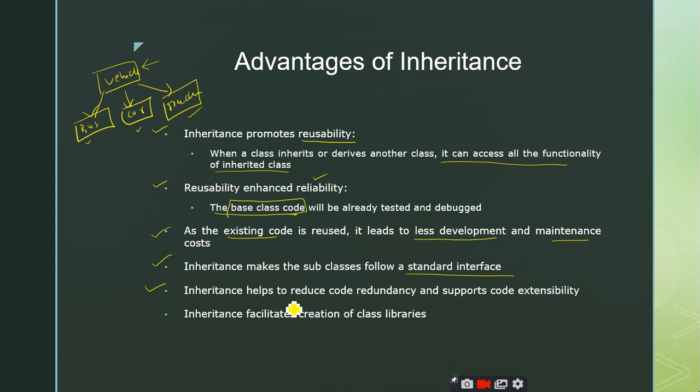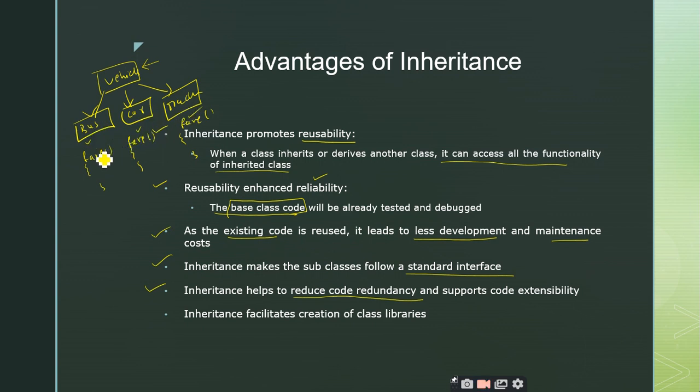Similarly, inheritance helps the programmer to reduce code redundancy, so you are not repeating the same code, right? In the first slide itself I showed, for example, that the bus has a function called fare, the car also has a function called fare, and the tractor also has a function called fare. If the inheritance concept were not supported, you would have to write the fare functionality separately and redundantly in all three classes.